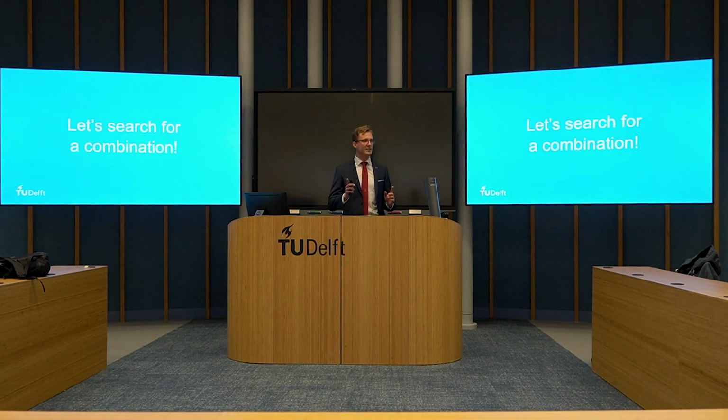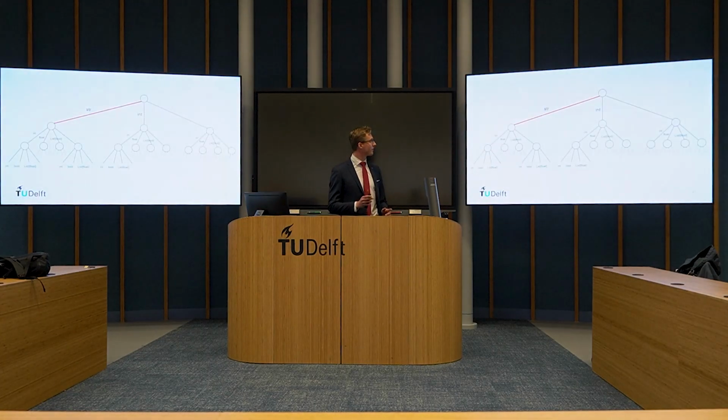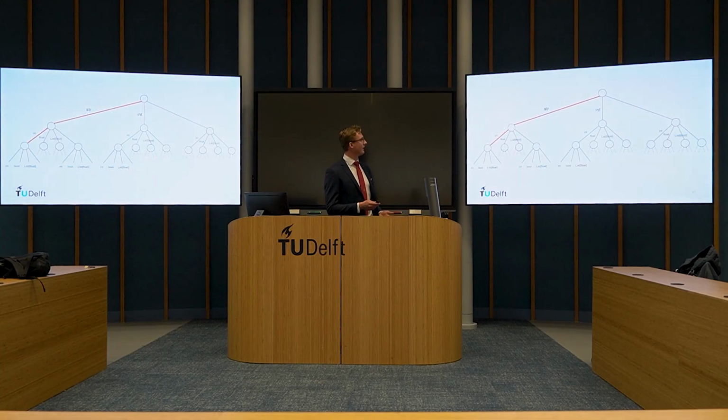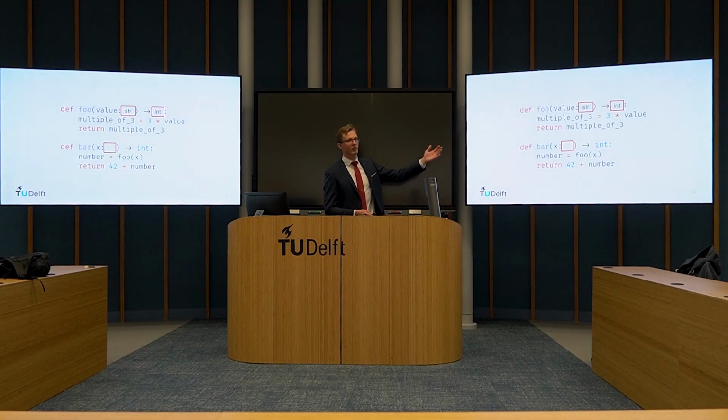Now, let's search for a combination. First, we always start going to the left side. We start with filling in a string. We fill in the string in the type slot, and 3 times a string value, well, then you would expect to return a string as well. And this works. Cool. We fill in the integer, and now it should return an integer.